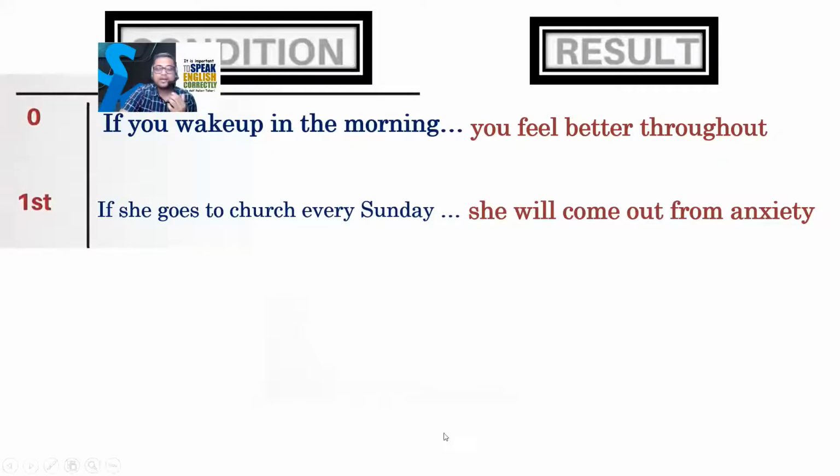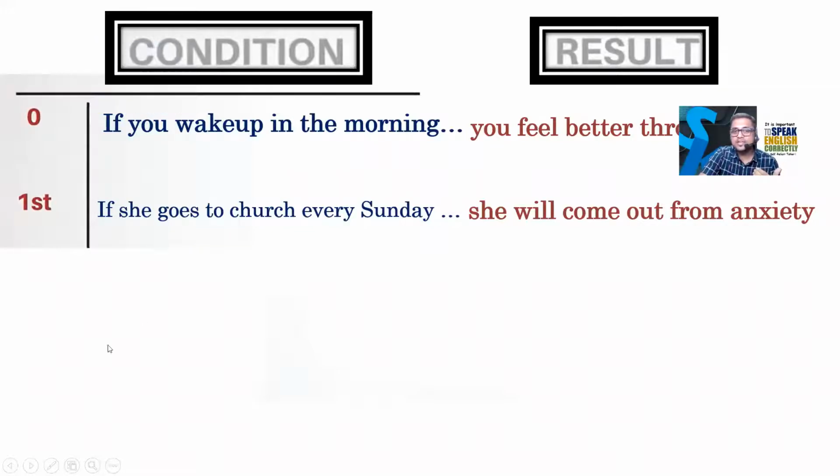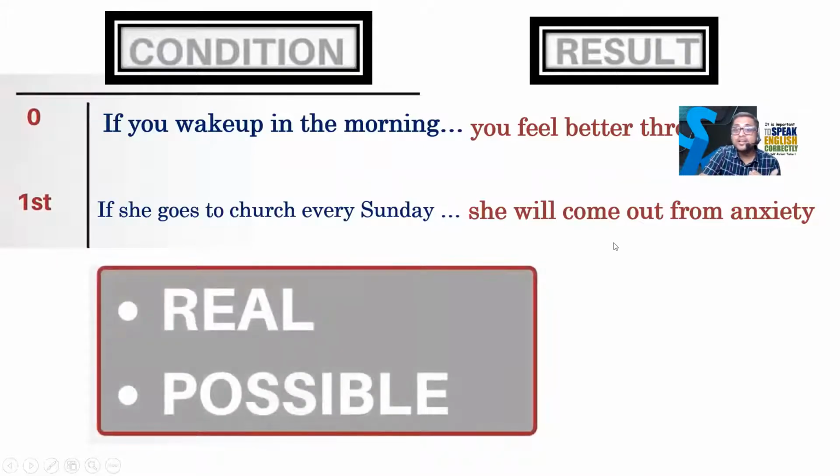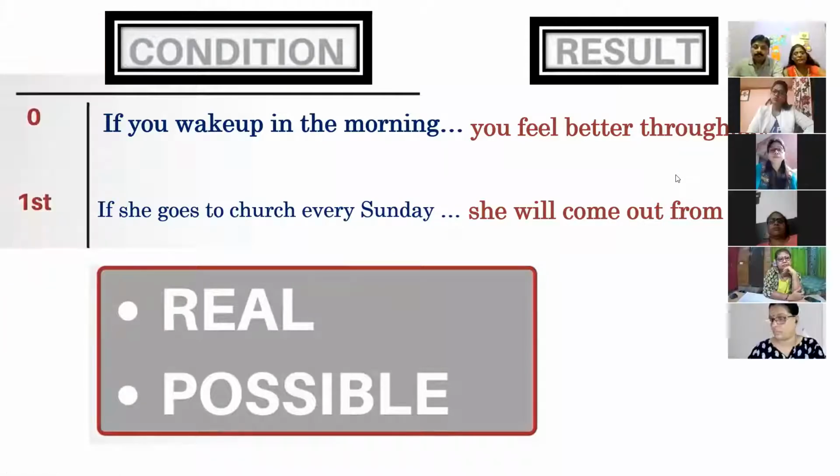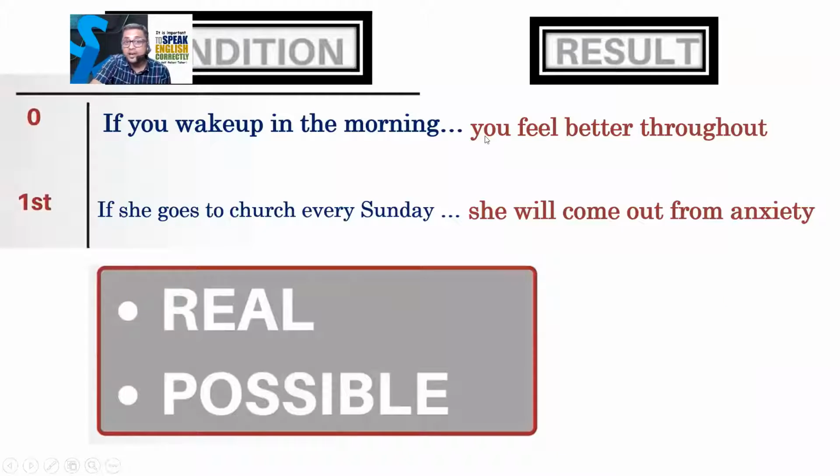So guys, now see these two conditions, zero and first condition. They talk about real incidents or real things or possible things. What is possible, what is real, that happens. If you wake up in the morning, you feel better. That happens. That is real. It can happen even now if you want. If she goes to church on Sundays, she will feel better. So this is possible. This is real.